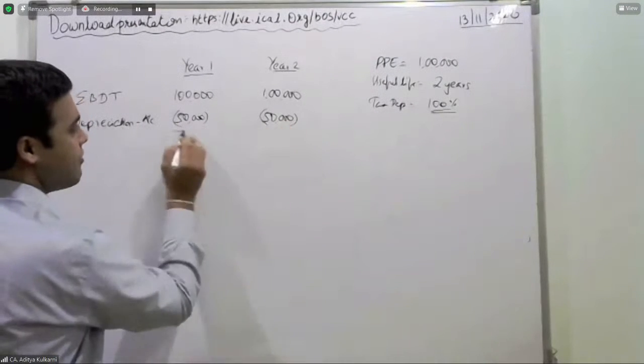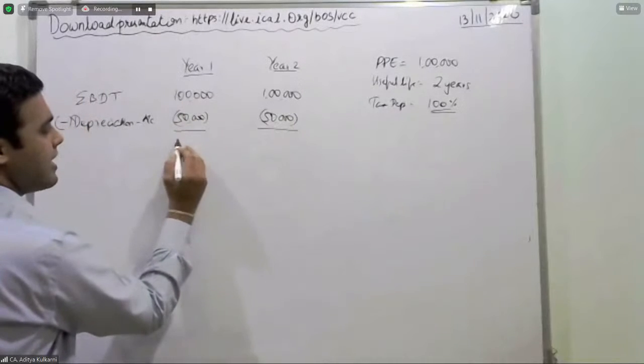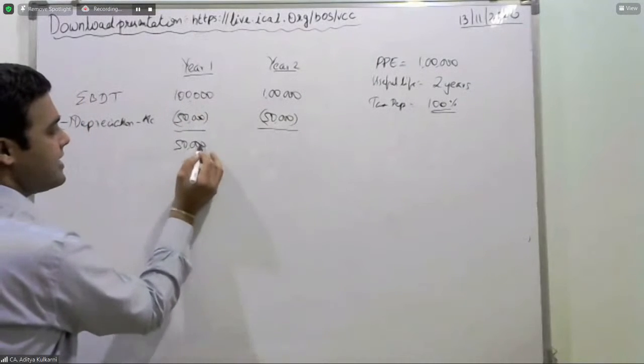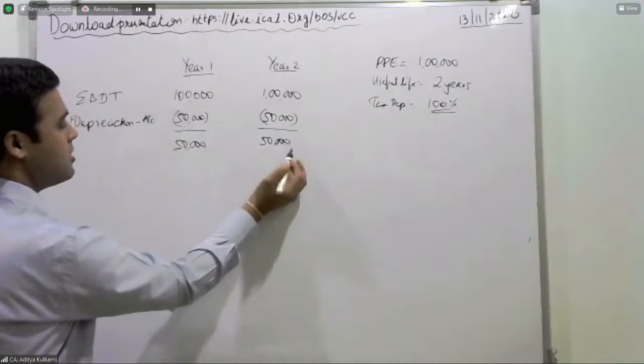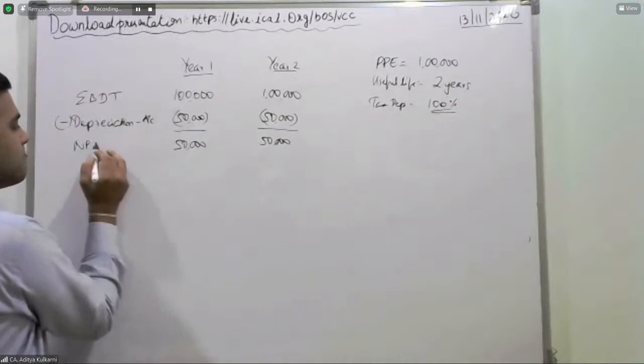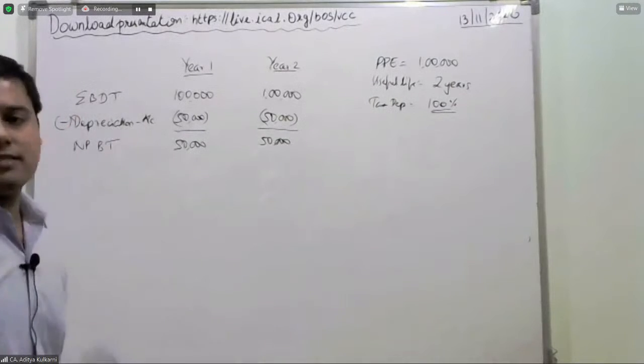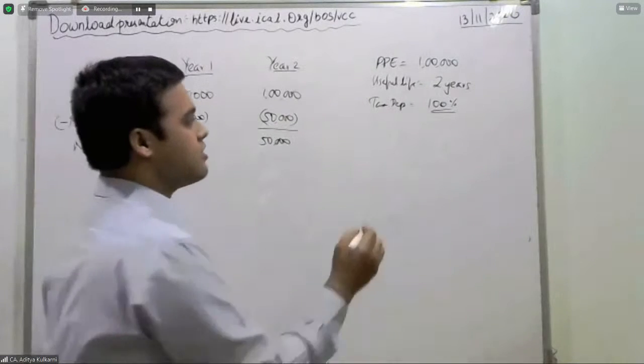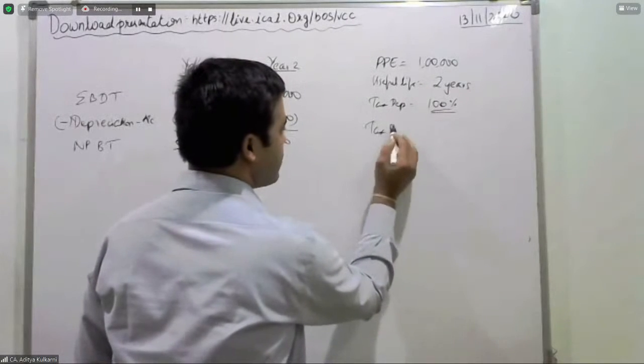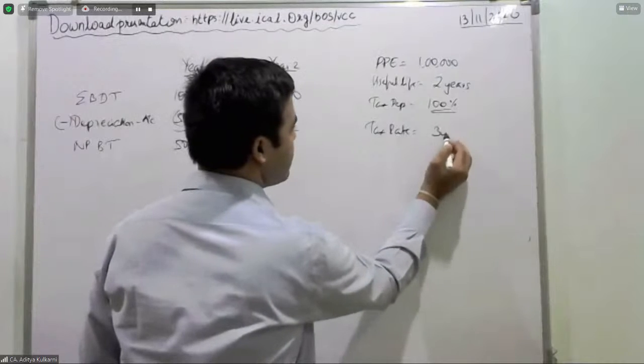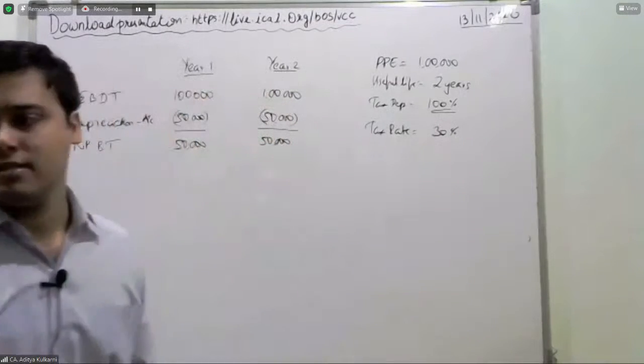So therefore 1 lakh minus 50,000 leaves you with 50,000. So your net profit before tax is 50,000. Let us assume that my tax rate is 30%.